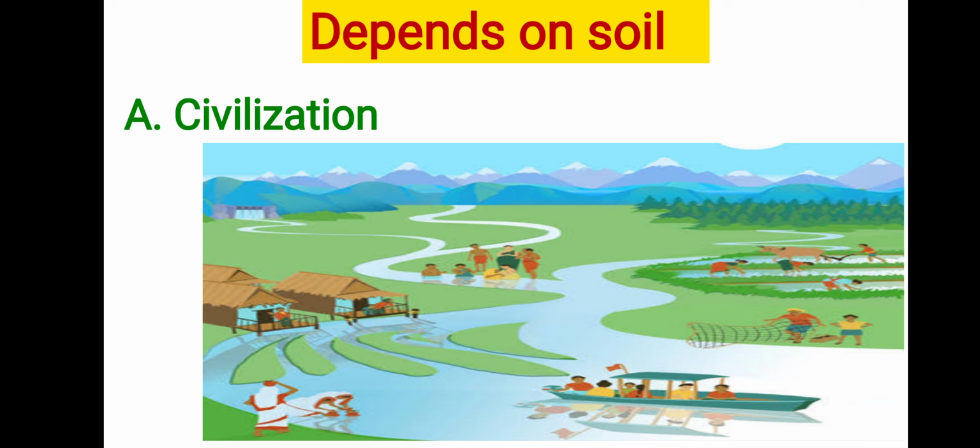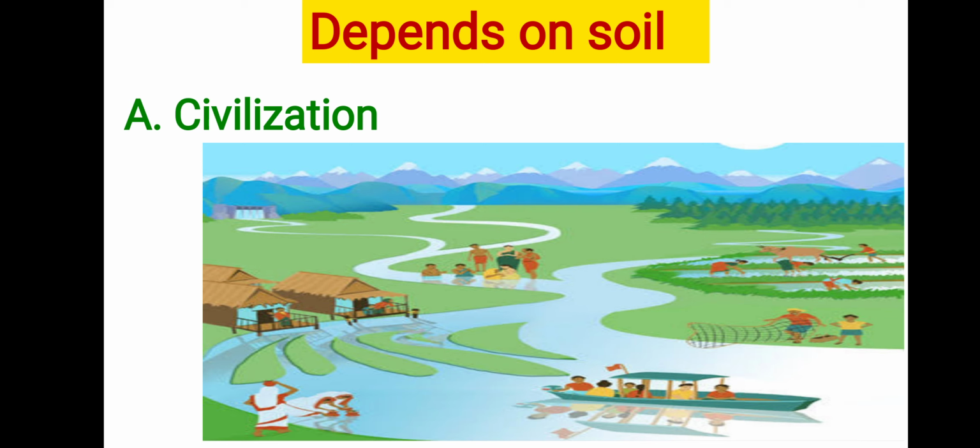Okay, here also in the picture you are able to see people settled down on the bank of a river. Why? The question is there in your mind. Yes, the water is available in plenty and the land is fertile. So humans settled down in those areas. It means civilization starts or flourishes in the area where water is available as well as the soil is fertile, meaning they can produce more grains from that.